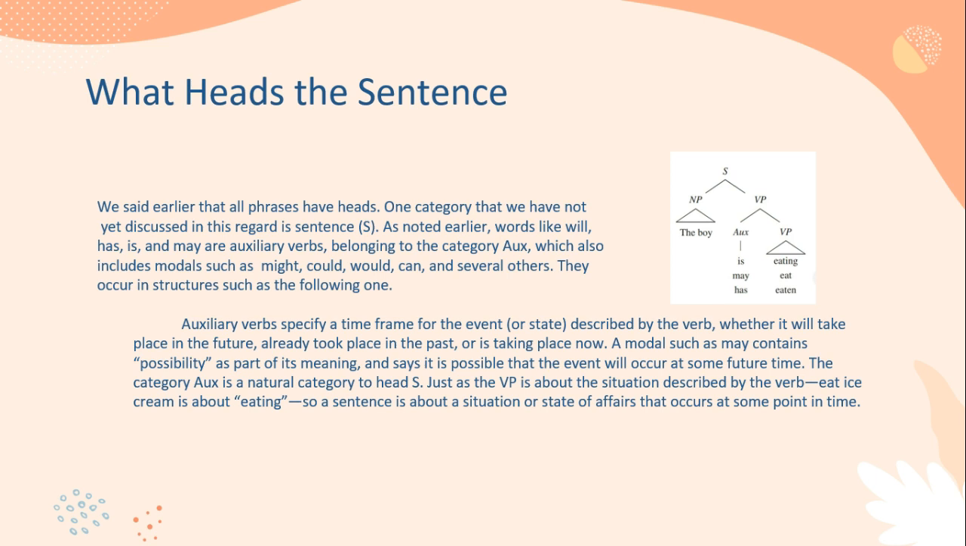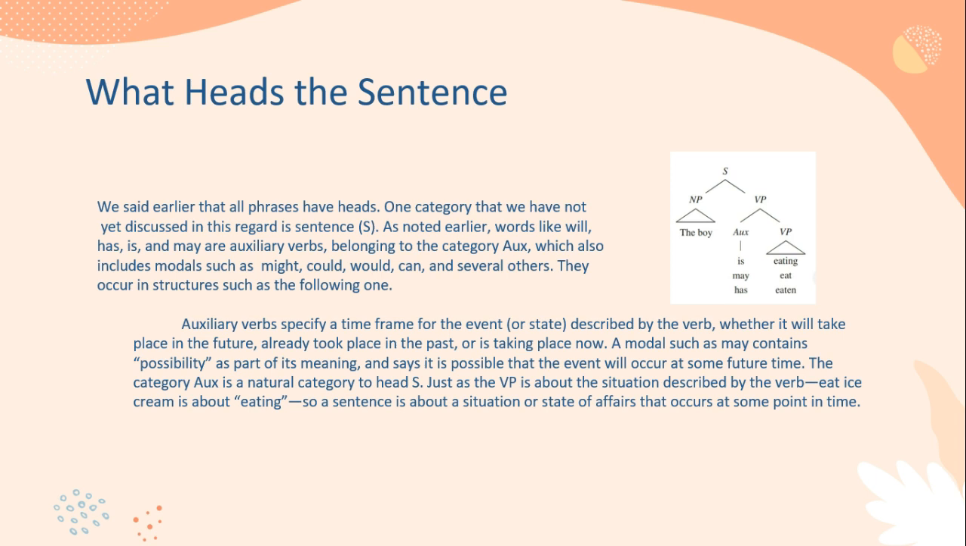We said earlier that all phrases have a head. One category that we have not yet discussed in this regard is the sentence. As noted earlier, words like will, has, is, and may are auxiliary verbs belonging to the category auxiliary, which also includes modals such as might, could, would, can, and several others. They occur in structures such as the following one.